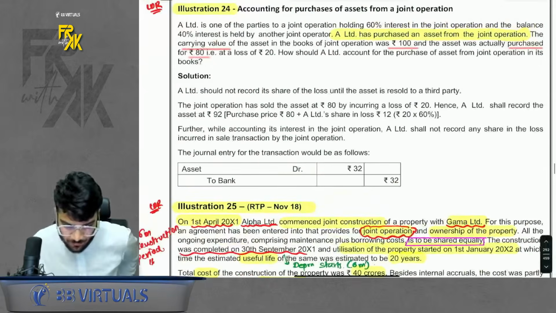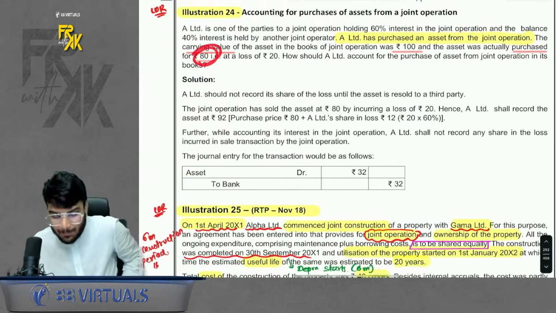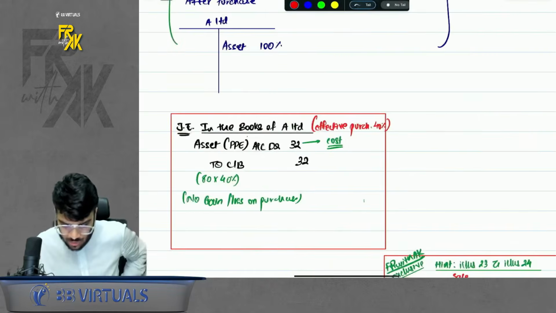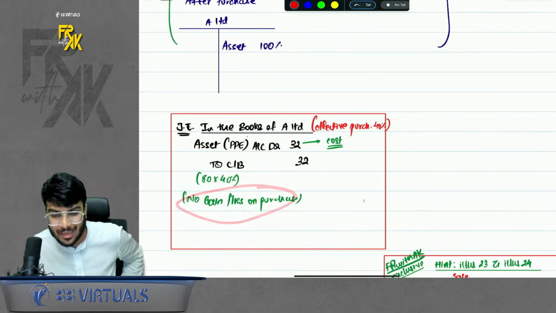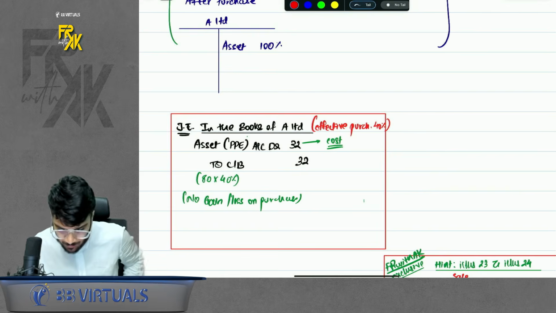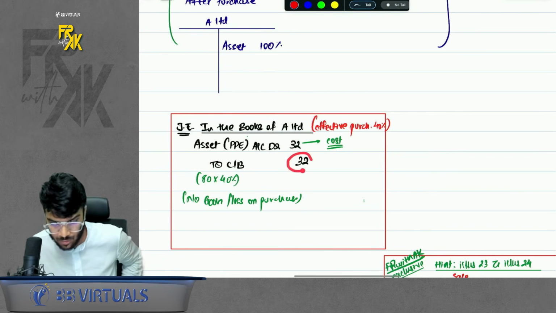So A purchased it for 80. Okay. So whatever is the purchase price you have paid, it becomes your cost. So recorded cost. Remember, there will be no gain or loss arising on purchase. Gain or loss arises on sale, not on purchase. So you have paid 80. So 80 into 40%, 32 is the cost of our asset. Same is the amount of cash back.